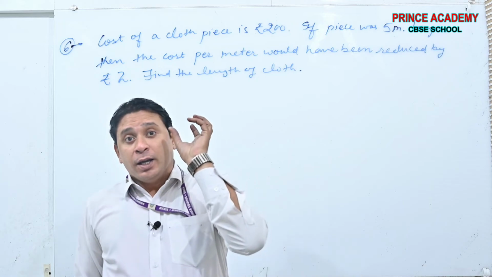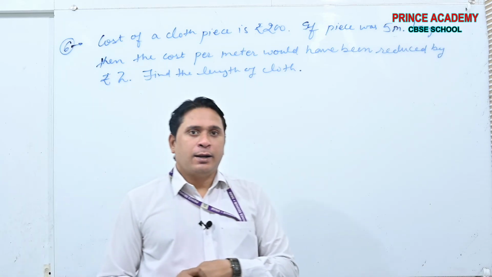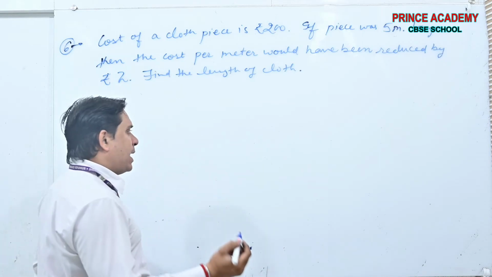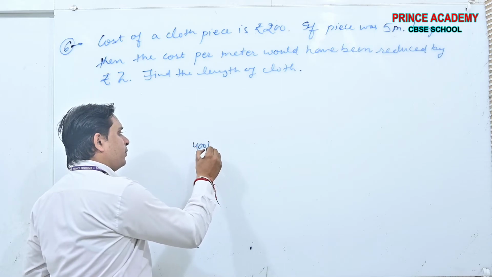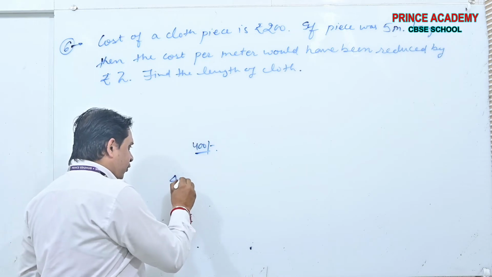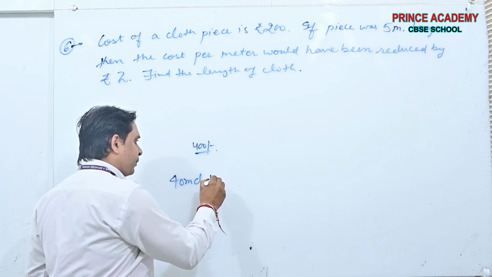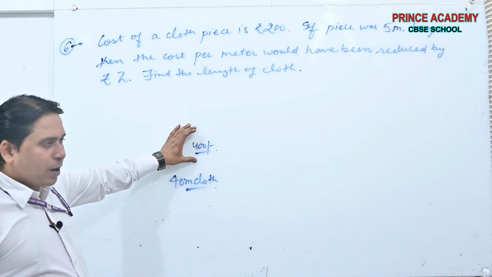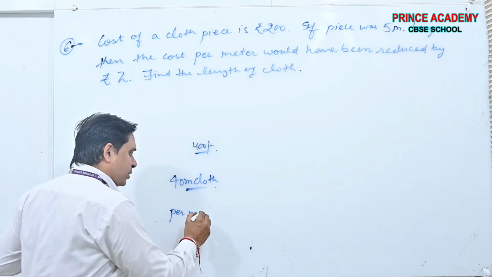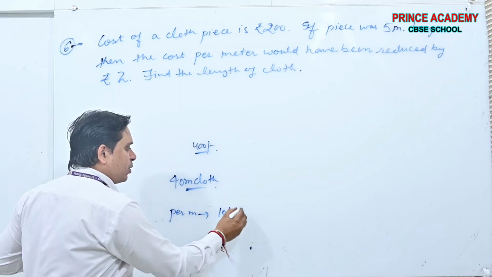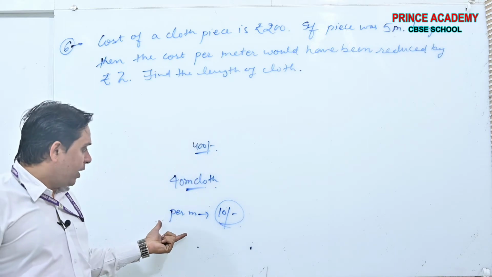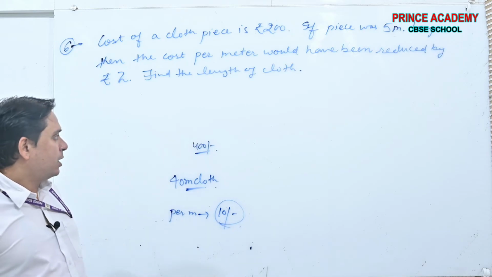See, you are going to market. Let me give you an example. I went to market with 400 rupees. And I got 40 meter cloth. Out of 400 rupees, I got 40 meter cloth, means per meter cost was rupees 10. Yes or no? 400 rupees, 40 meter cloth, 1 meter cost is 10 rupees.